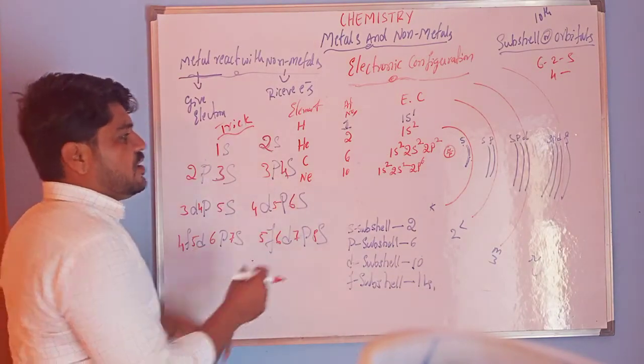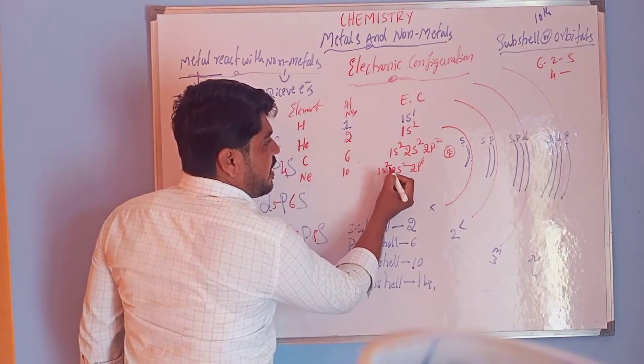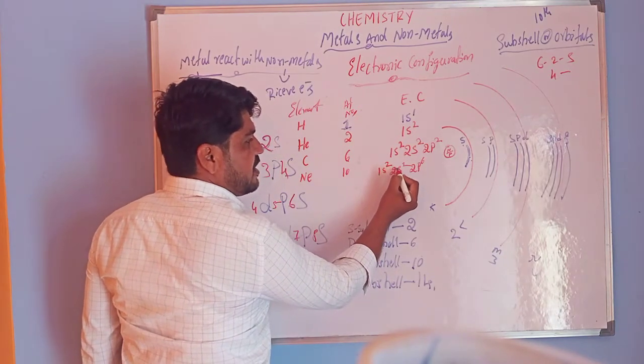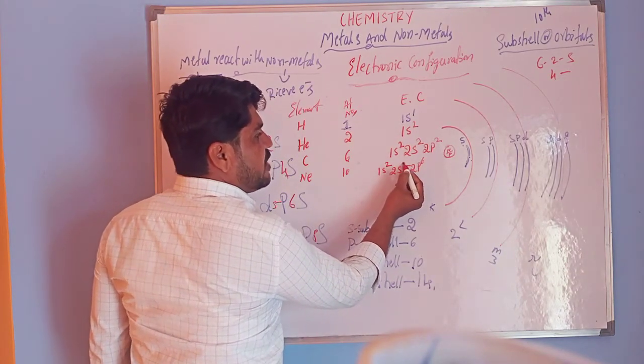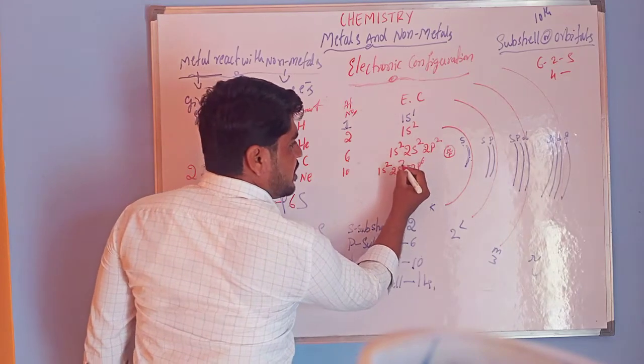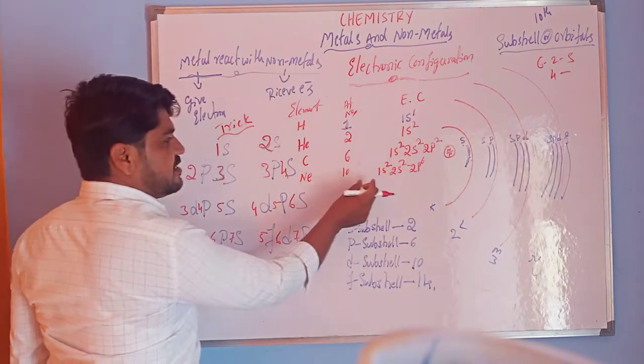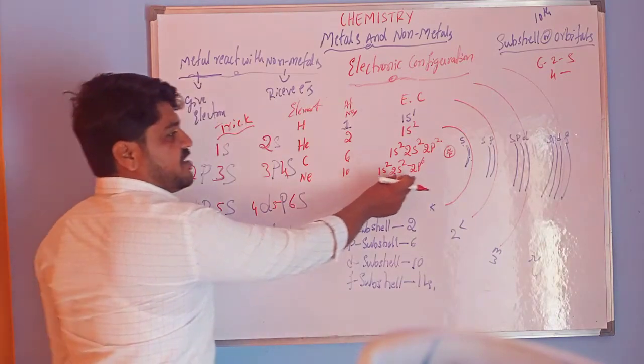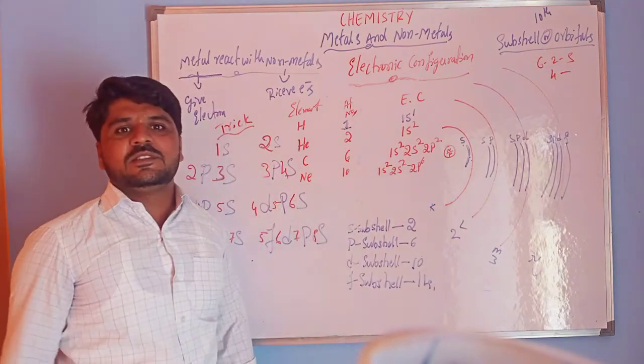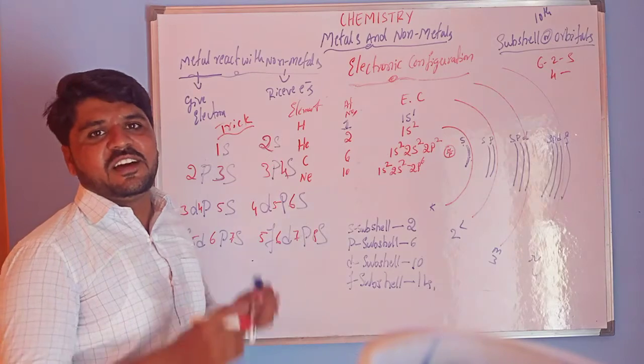Okay, so for this total 10 electrons, the 1s orbital has 2 electrons, the 2s orbital has 2 electrons, and next 2p has 6 electrons, totally 10 electrons. This is the electronic configuration of neon.